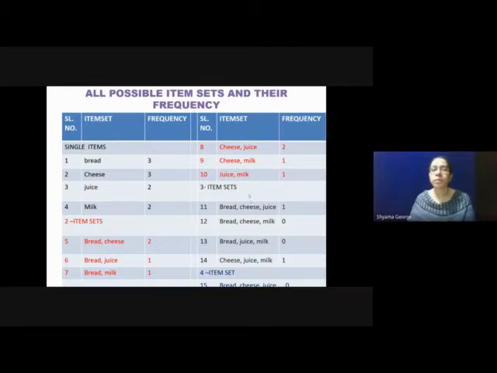Now we will find 3 item sets, a combination of 3 items. Bread, cheese, juice occurs 1 time. Bread, cheese, milk: there is no such combination, so it is 0. Bread, juice, milk is also 0. Cheese, juice, milk is 1. Then we take the combination of 4 items: bread, cheese, juice, milk. There is no such combination, so the frequency is 0.